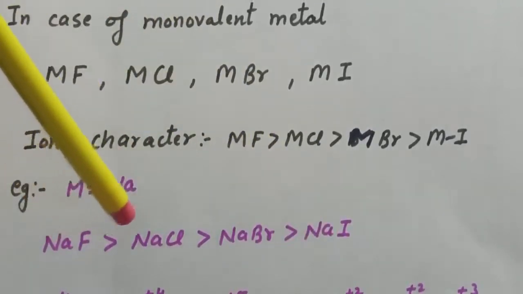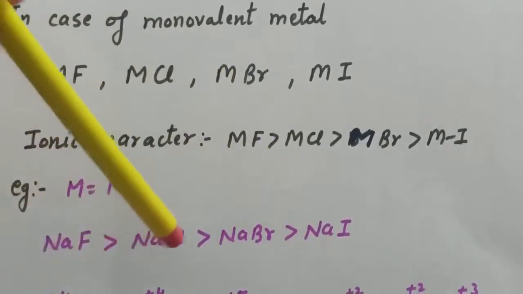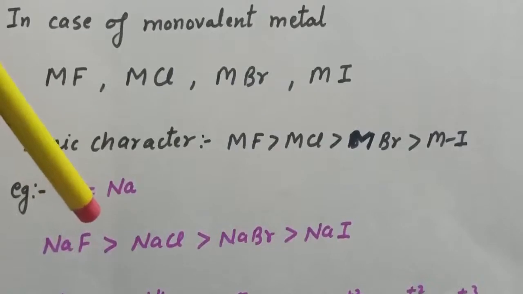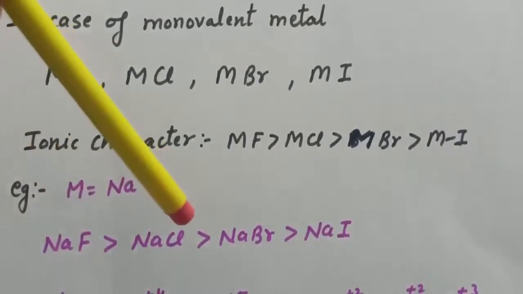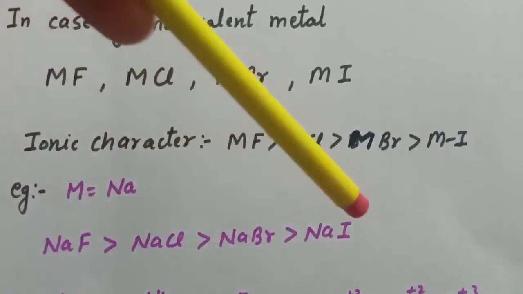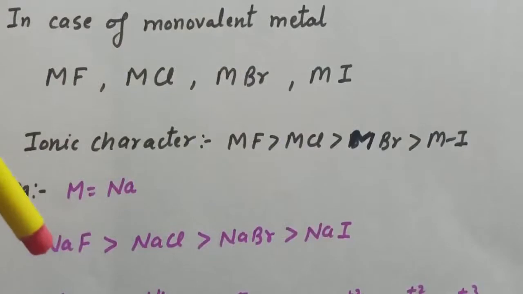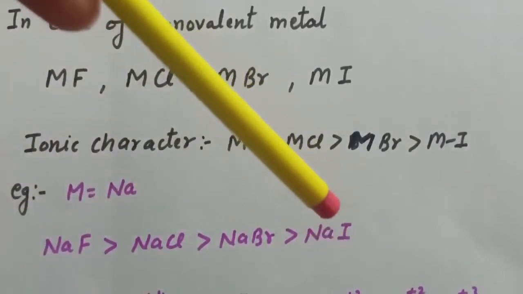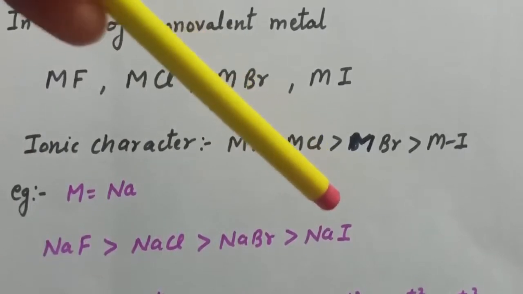This can be explained on the basis of Fajan's rules. The cation is the same in all the halides, but the anion differs. That is, here we have fluoride ion, chloride, bromide and iodide ion. According to Fajan's rule, larger is the size of an anion, greater will be its polarizing power, and hence more will be the covalent character.